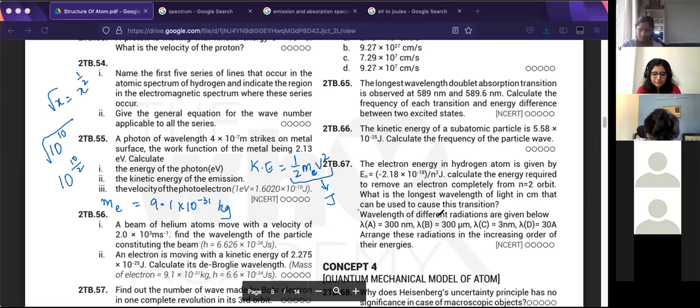You told me to convert something, right? What was that? Convert electron volts into joules, because half mv square is equivalent to kinetic energy in joules. Literally, the meaning of joules is kg into meter square upon second square. Remember we discussed fundamental units and derived units. When you multiply kg into meter square upon second square, that's what is called joules. Yeah, Adit, got it. That's right.